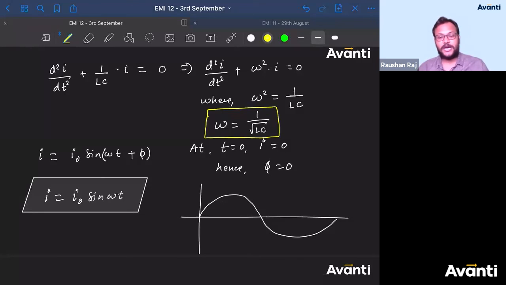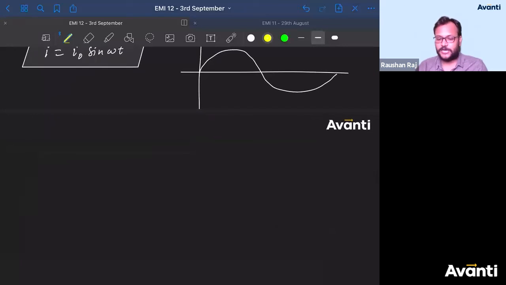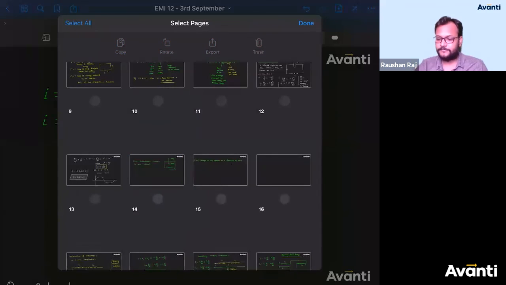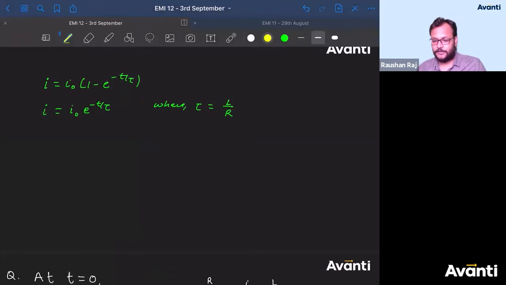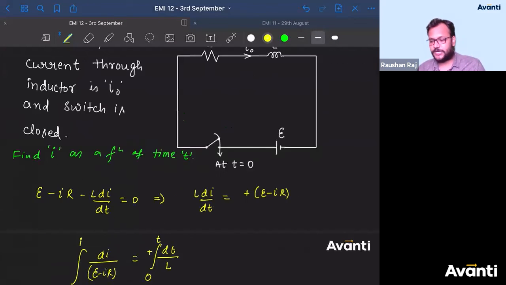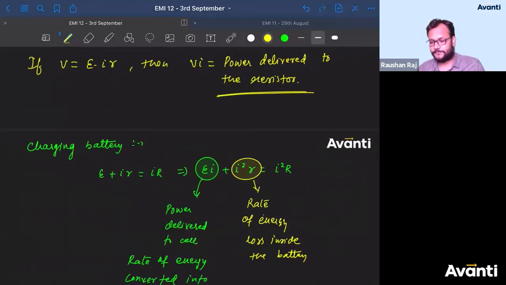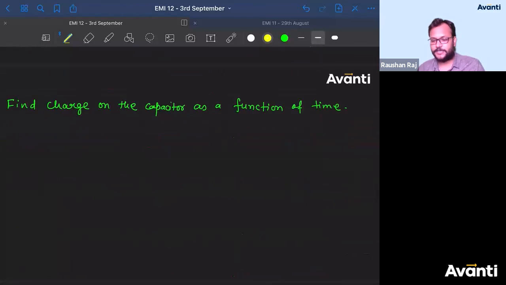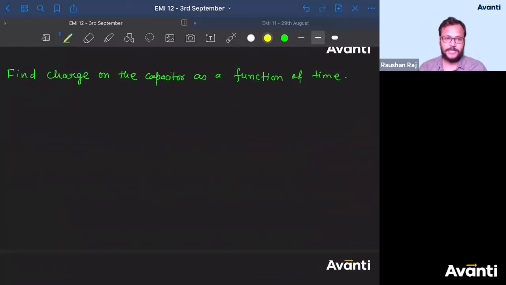What about charge as a function of time? Tell me, guys, if I ask you, find out charge as a function of time. Tell me, what is the charge as a function of time? What will be your answer? The question is, tell me the answer for this one.